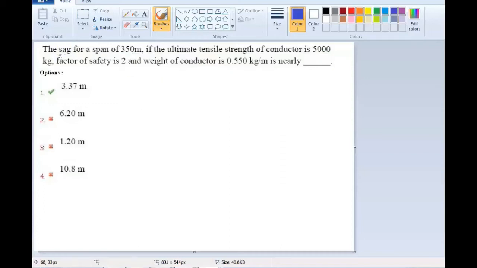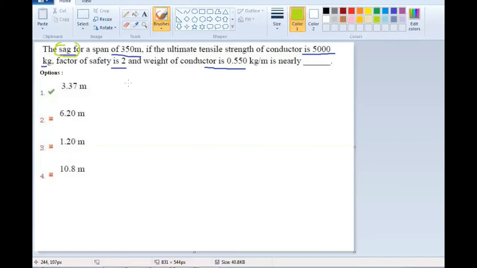Find the sag for a span of 350 meters if the ultimate tensile strength of the conductor is 5000 kg, factor of safety is 2, weight of the conductor is 0.550 kg per meter. So we need to find out what is the sag of the conductor for the span of 350 meters. He has given ultimate tensile strength and factor of safety.